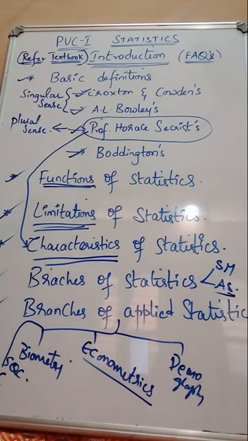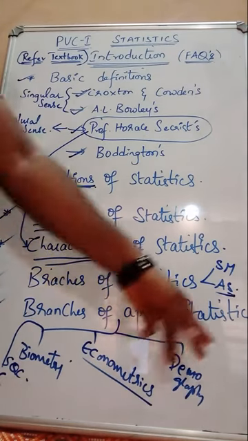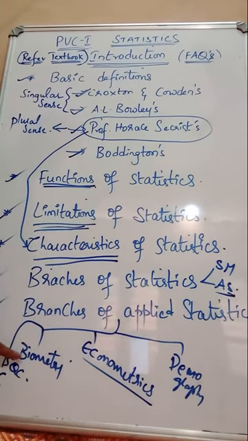Next one is actuarial sciences. Actuarial sciences are nothing but statistics in the field of insurance, right? And then next one, stylometry, that is nothing but statistics in literature. And psychometry, which deals with psychological problems. And then statistical quality control, as I said, is controlling the quality of the goods. So these are all the branches of applied statistics.